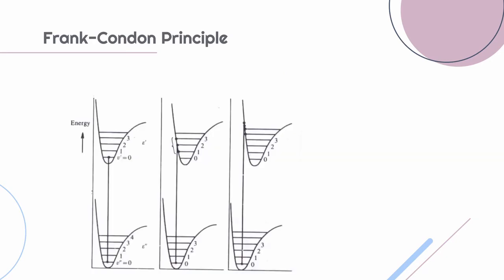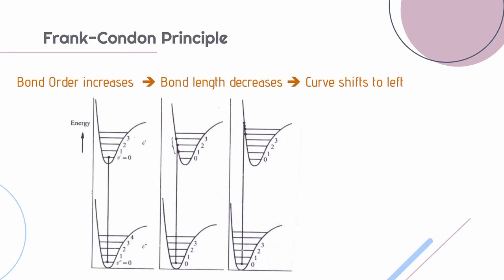The difference we see in these three potential energy versus internuclear separation curves is that the excited electronic state is either at the same position or slightly shifted towards the right or left with respect to the ground electronic state. And why this happens is because of bond order. For example, if bond order increases, the bond length decreases, which implies that the equilibrium internuclear separation decreases and hence the curve shifts to the left since we have the internuclear separation on the x-axis.